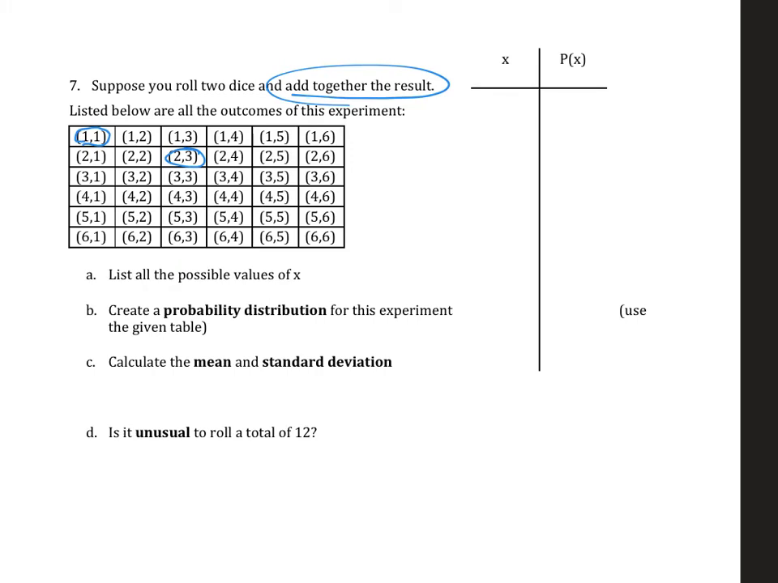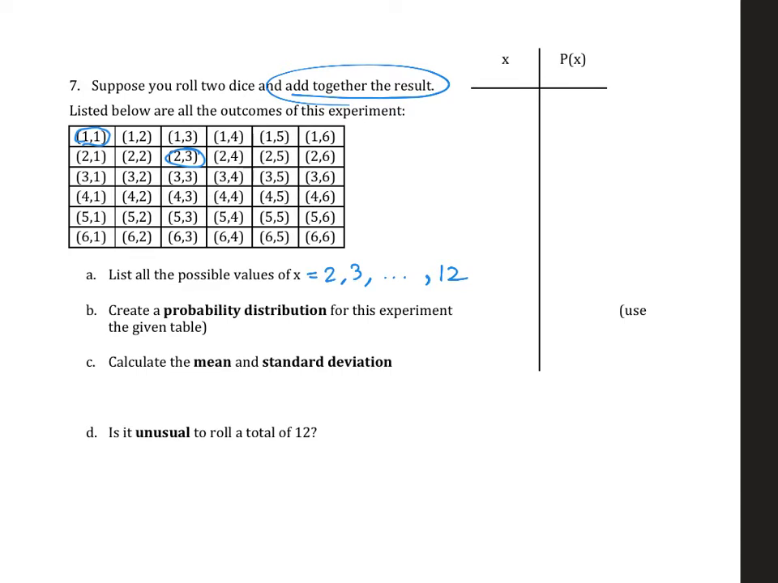So it says list all the possible values of x. The smallest number I can think of is 1, 1, which gives you 2. And then I can get 3, and so on and so forth. And then I think about the largest number I can get as a sum, which I can get by 6 and 6, which will give you 12. So my outcomes are going to be 2, 3, 4, all the way to 12.